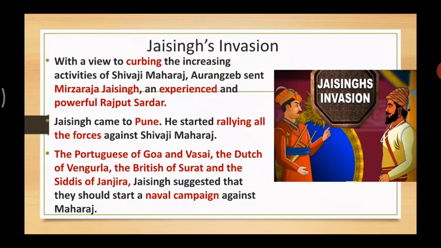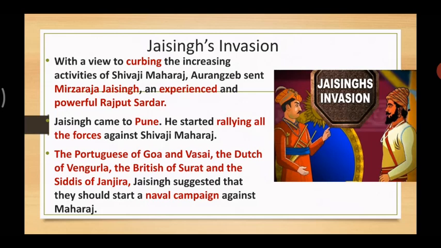With a view to curbing the increasing activities of Shivaji Maharaj, Aurangzeb sent Mirza Raja Jai Singh, an experienced and powerful Rajput Sardar. Now, the raid at Lal Mahal, then the Surat campaign, all these things were part of the increasing activities of Shivaji Maharaj.